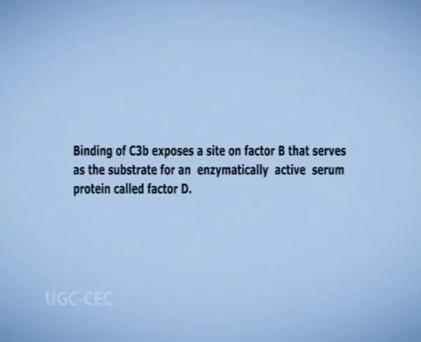Binding of C3b exposes a site on factor B that serves as the substrate for an enzymatically active serum protein called factor D. Factor D cleaves the C3b-bound factor B, releasing a small fragment, Ba, which diffuses away, and generating the C3bBb complex. The C3bBb complex has C3 convertase activity and thus is analogous to the C4b2a complex in the classical pathway.